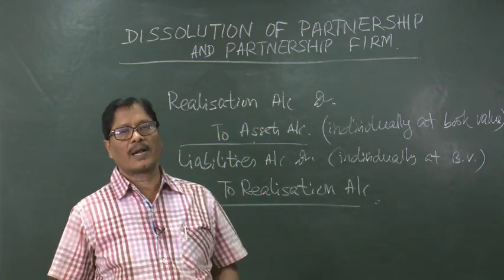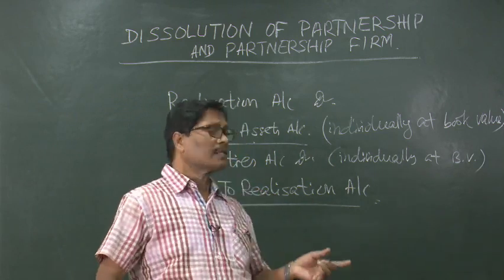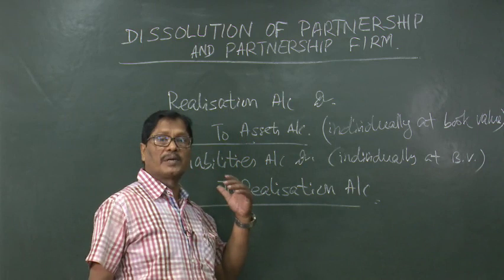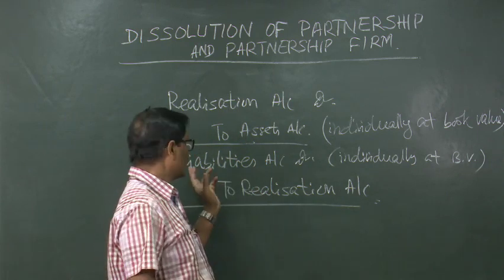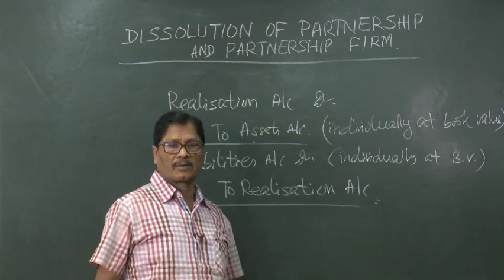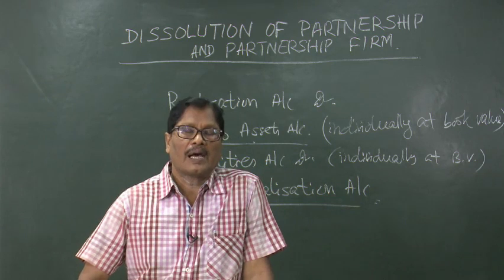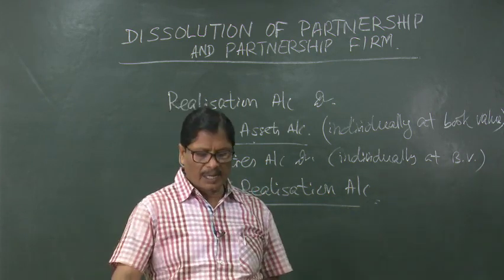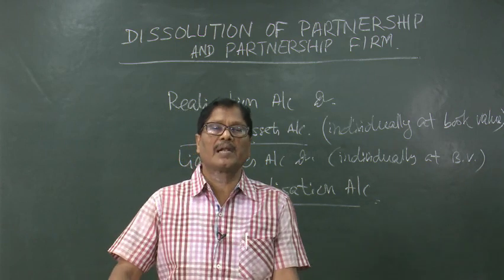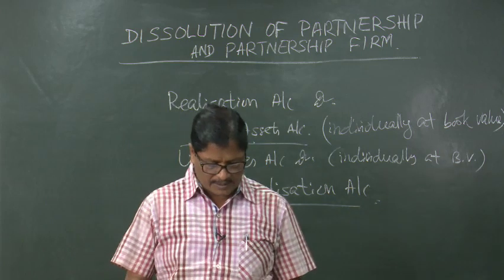In that case, we will write bank account will be credited and realization account debited. It is not the particular liability account which will be debited or credited, because we have already merged all the liabilities into the realization account. That is why, when the liabilities are paid, the entry will be realization account debited to bank account with the amount paid towards the liabilities.